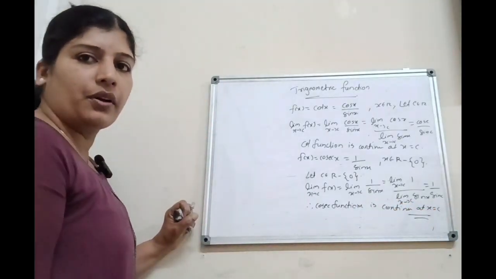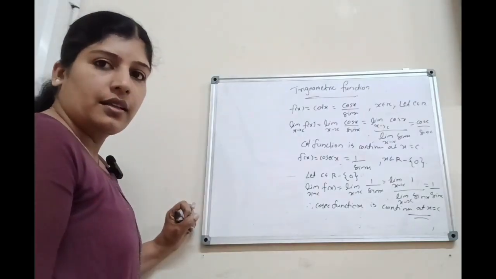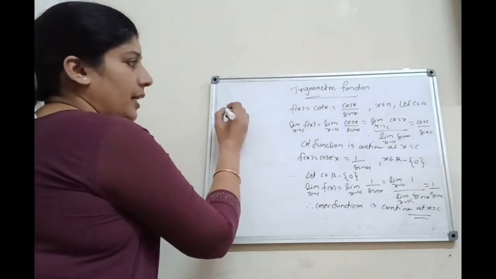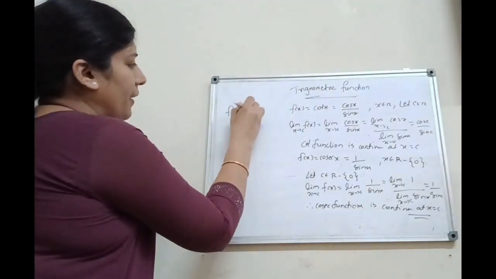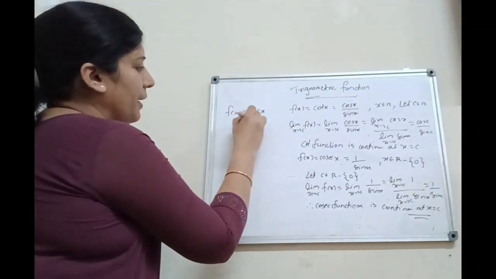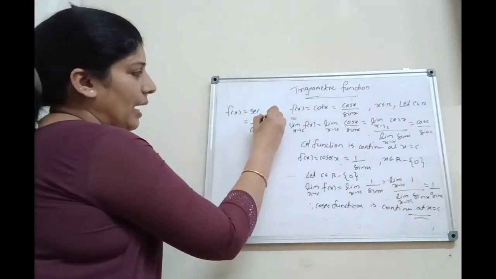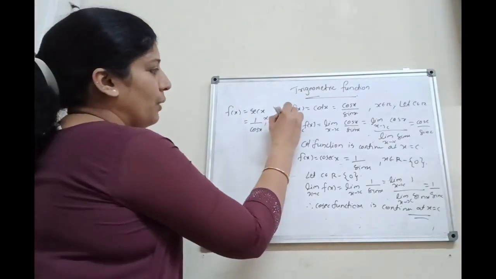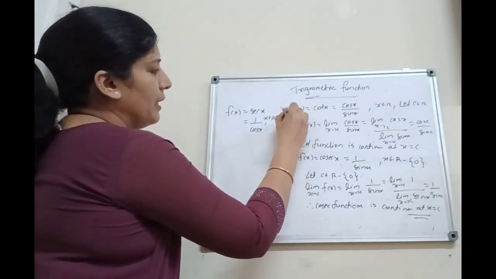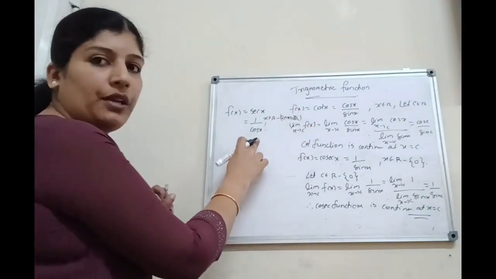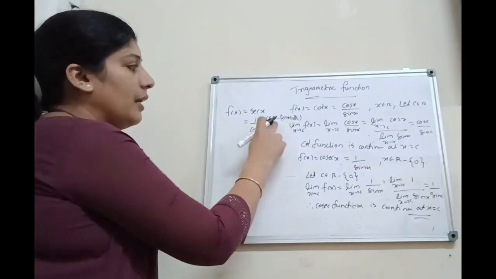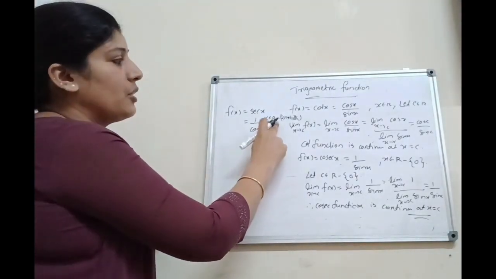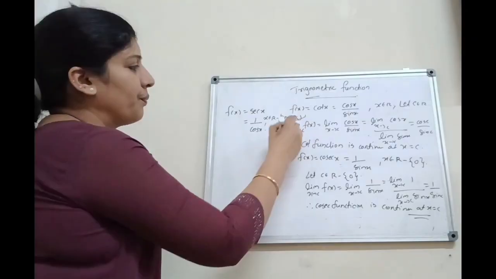Next, we can check the reciprocal function of cos x. The reciprocal of cos is sec x. Let us consider the function f of x equal to sec x. Then sec x can be written as 1 by cos x. Here, x belongs to R minus odd multiples of pi by 2, that is (2n plus 1) pi by 2. That is all the pi by 2 multiples, where the cos value will be 0. Cos pi by 2 is 0. Here the domain is the set R minus (2n plus 1) pi by 2.